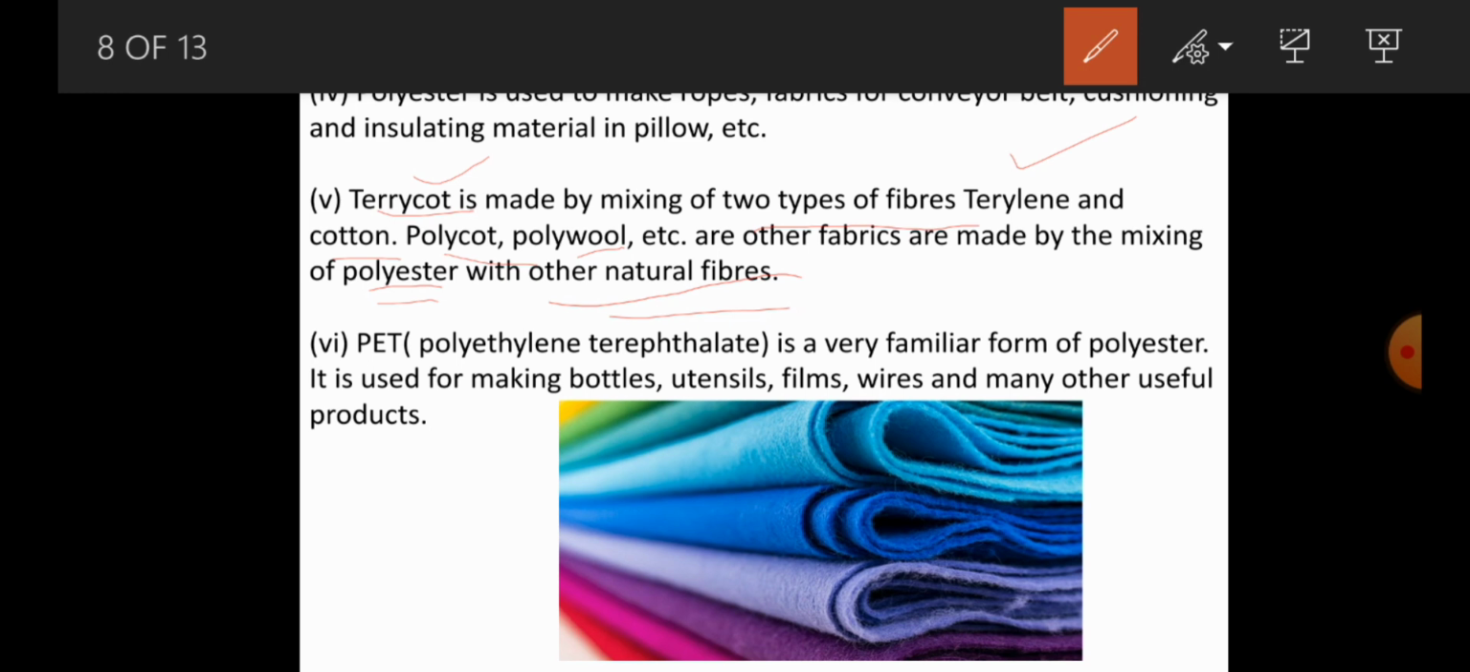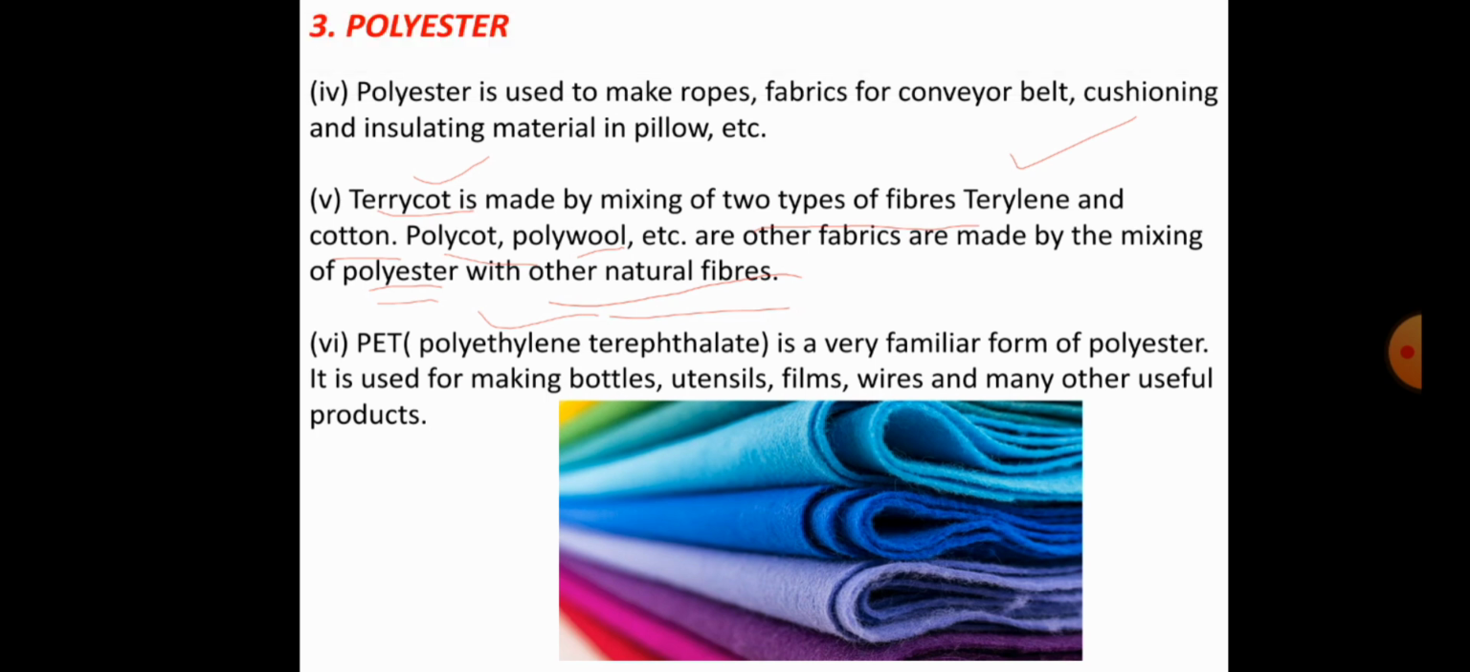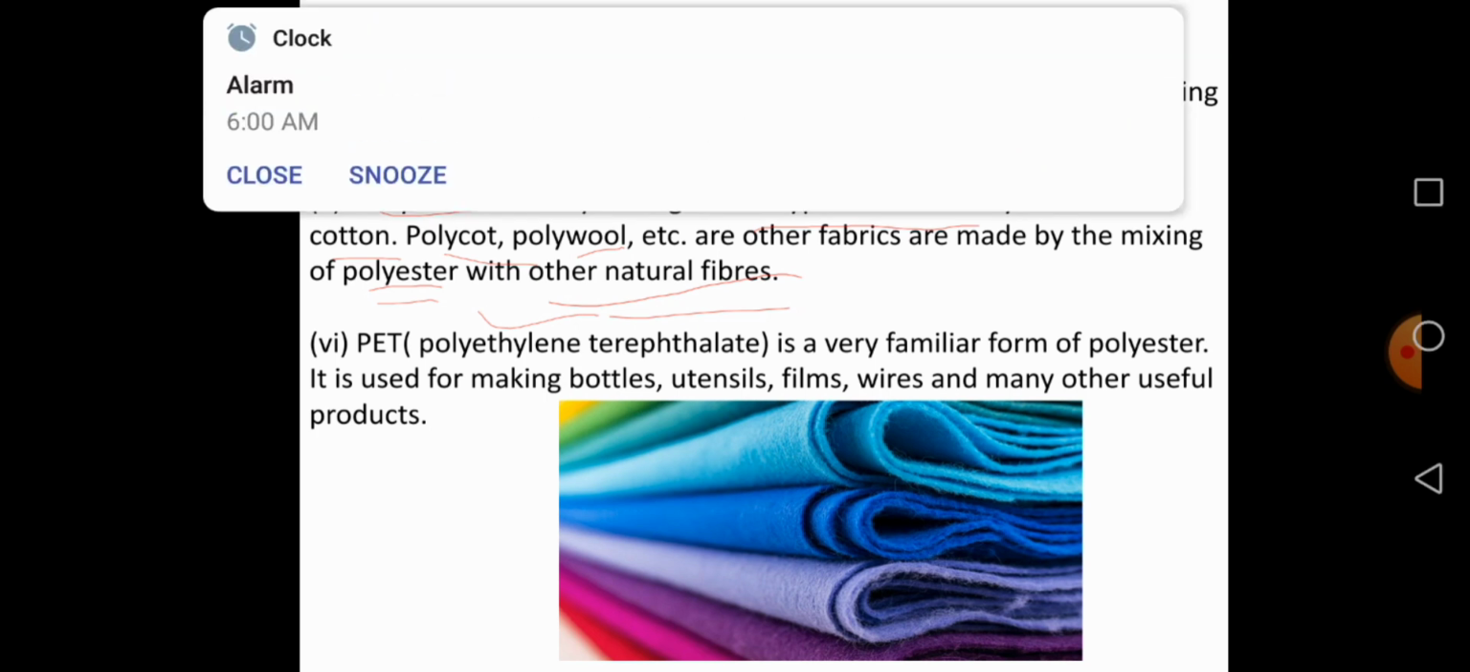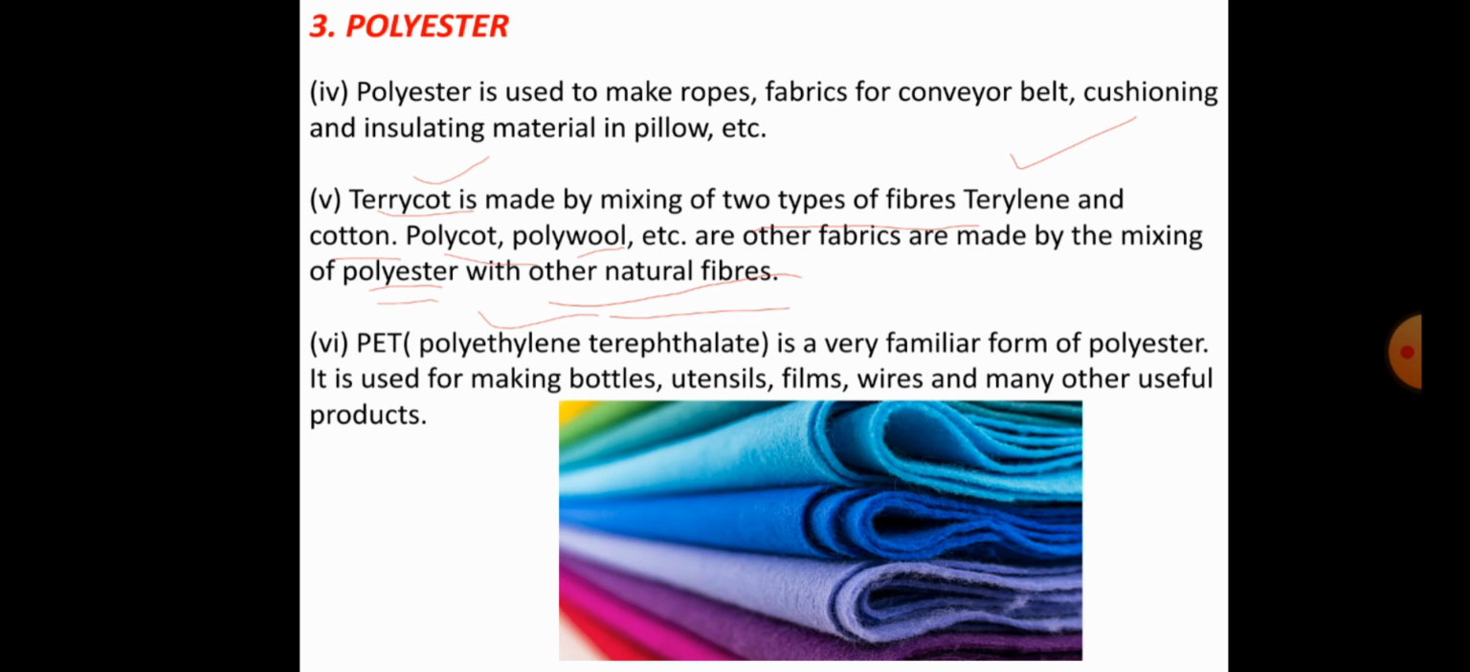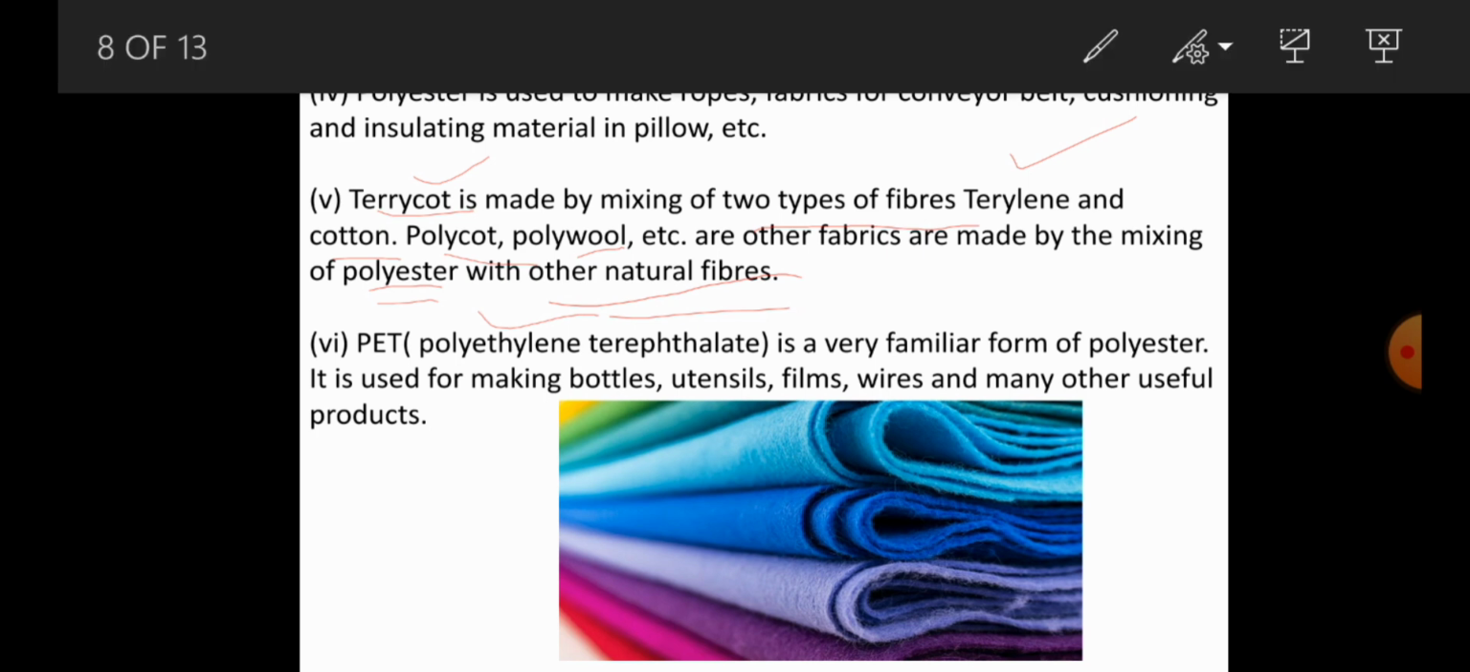Similarly, another very important polymer is PET. PET means polyethylene terephthalate, which is a very familiar form of that polyester, and we are also using this particular PET,